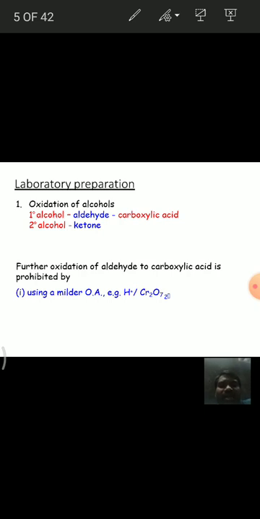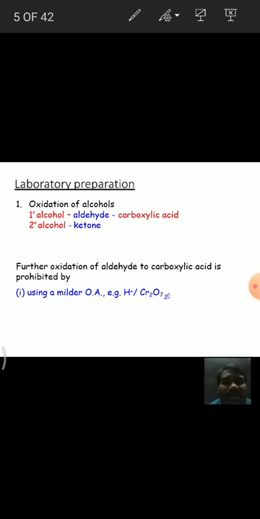And coming to secondary alcohols, they give ketones. By oxidation of secondary alcohols we get ketones. Of course, ketones cannot be oxidized further to carboxylic acids, because that requires drastic conditions.